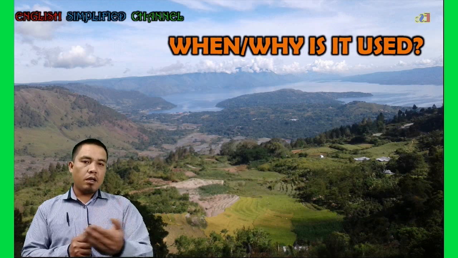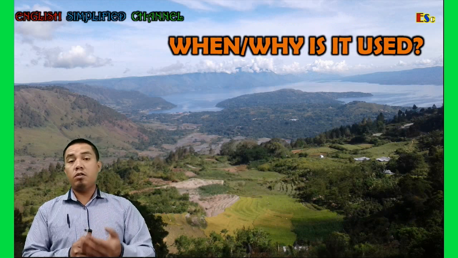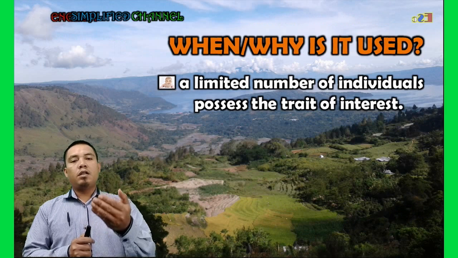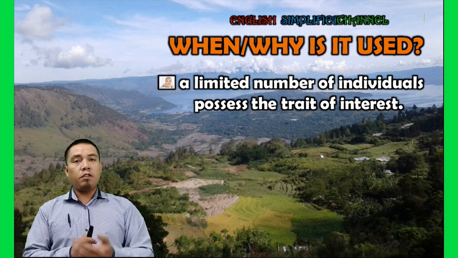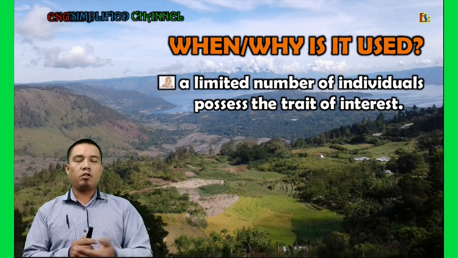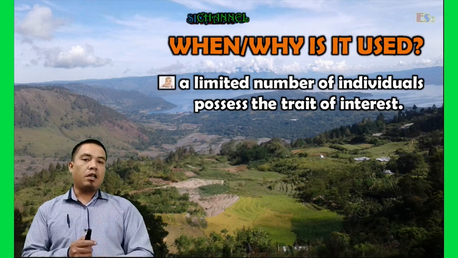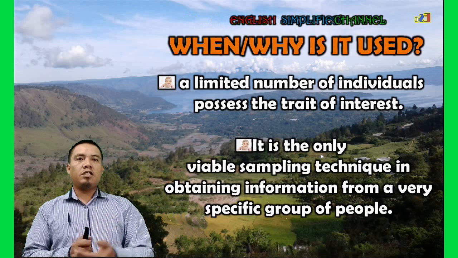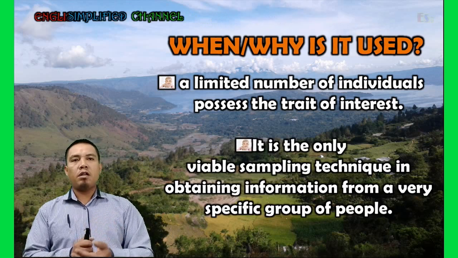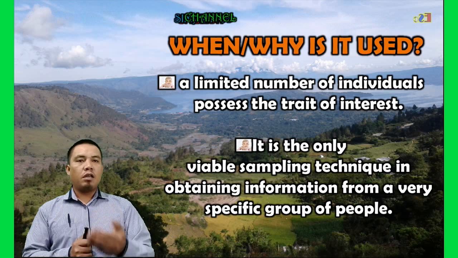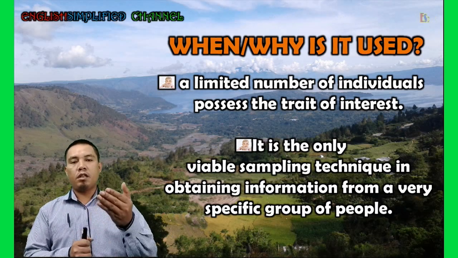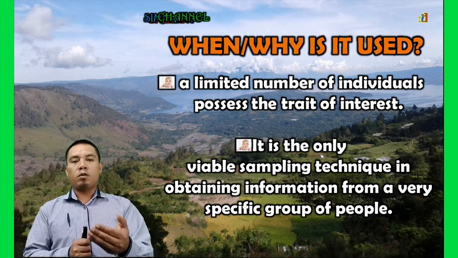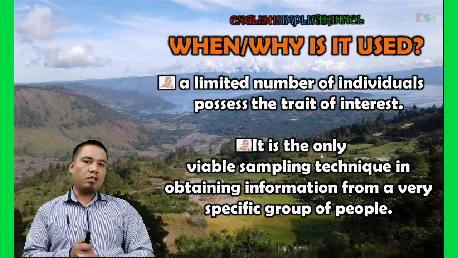When or why is this sampling technique used? When there is a limited number of individuals who possess the trait of interest. In other words, it is the only viable sampling technique in obtaining the information from a very specific group of people. This will be very clear when we discuss the example.